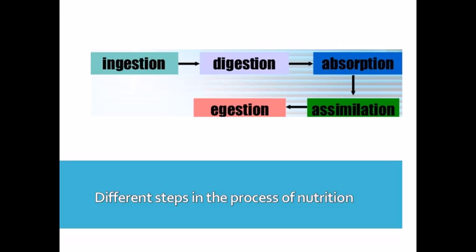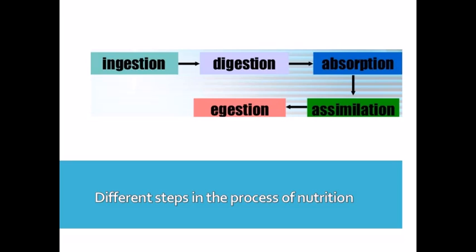Then after that, second step is digestion. Digestion means the process of breakdown of complex insoluble food substances into simple soluble food substances with the help of digestive juices prepared by the body. So after ingestion, the second step is digestion, in which food is digested.